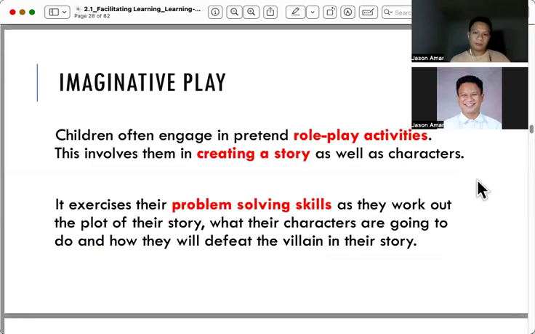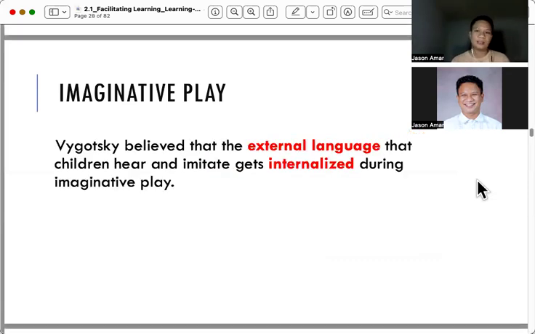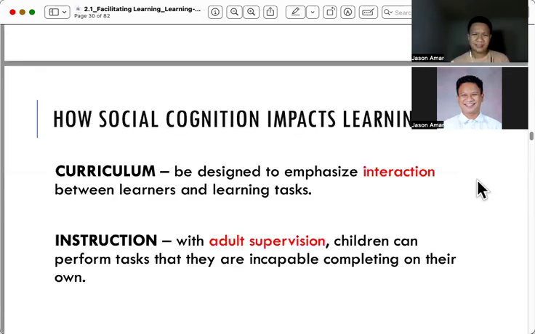Children often create role play activities, playing house. They also sometimes create their own story. And so with this, Vygotsky noted that this is an external language the children hear and imitate, and they internalize during imaginative play.